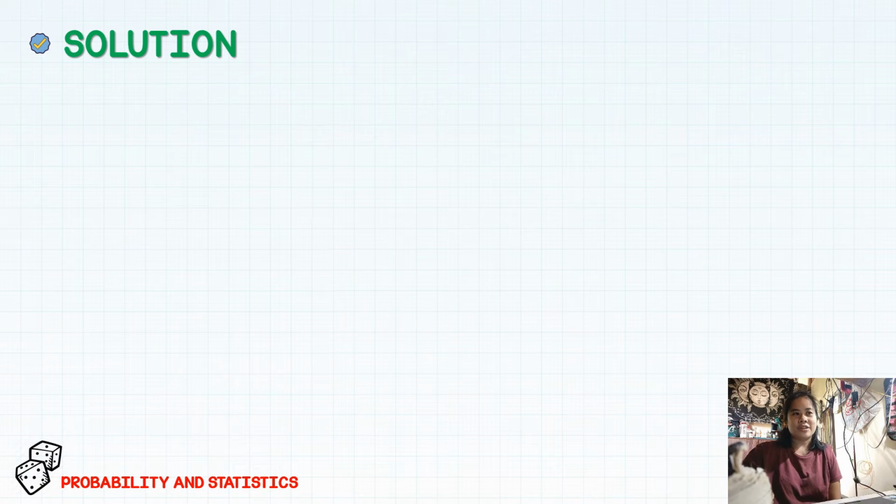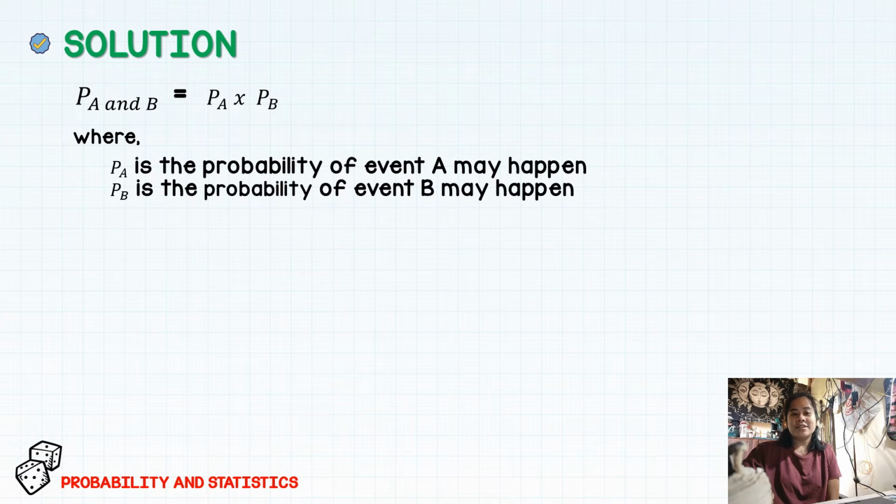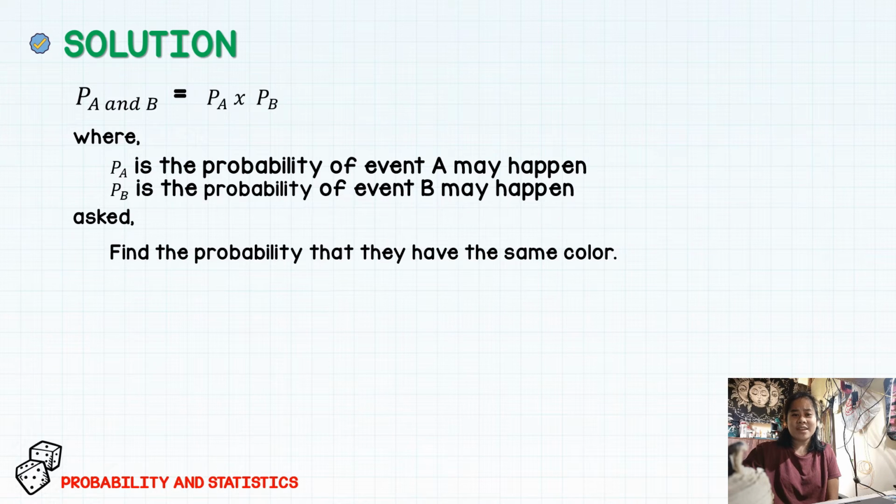For the solution, we can solve the problem from independent probability, in which the outcome of one doesn't affect the other. So we can use the formula P(A and B) is equal to P(A) times P(B), where P(A) is the probability that event A may happen, and P(B) is the probability that event B may happen. What is asked in the problem is to find the probability that they have the same color.